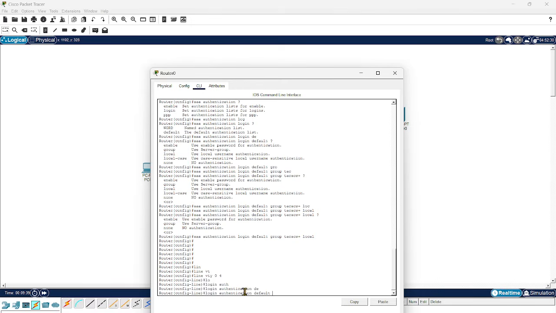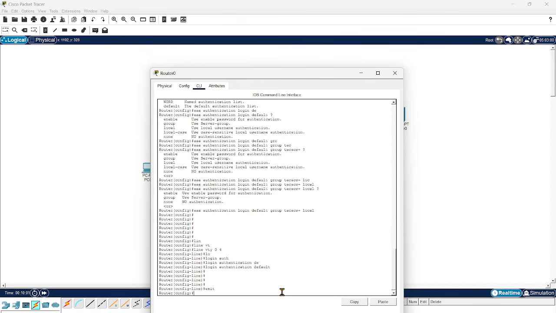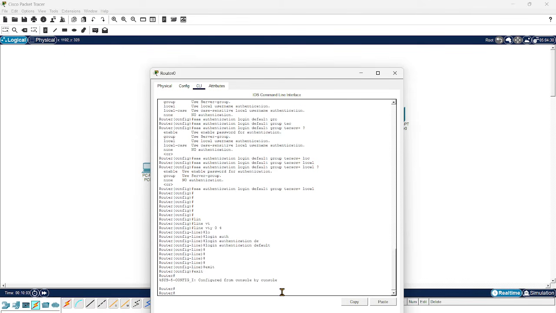Whatever authentication we have set, whenever we send a request, we mention it here in the line VTY, so that the router will send the authentication request to the respective TACACS server. Okay, so this ends our configuration on the router.